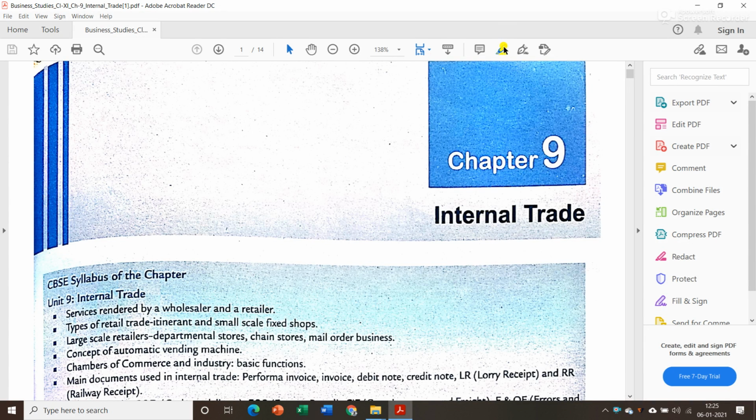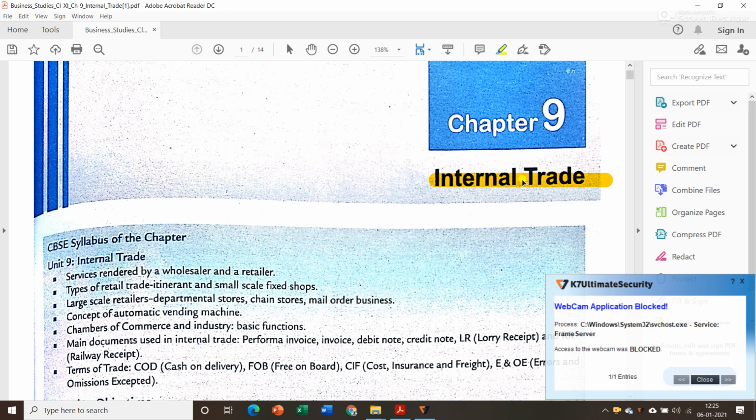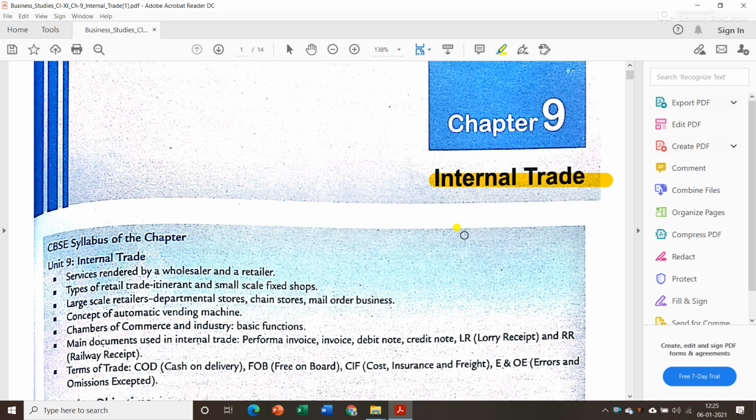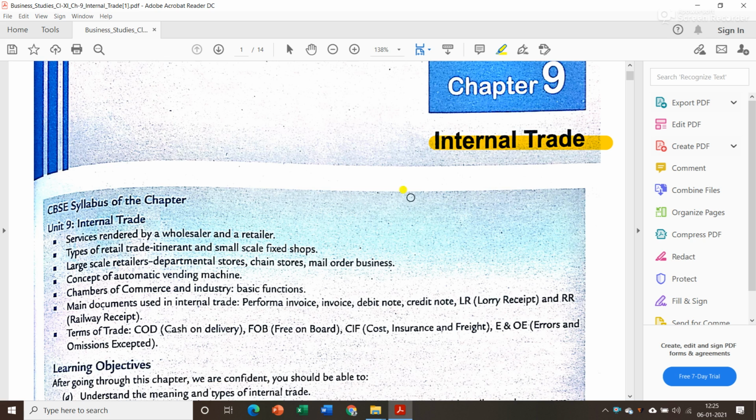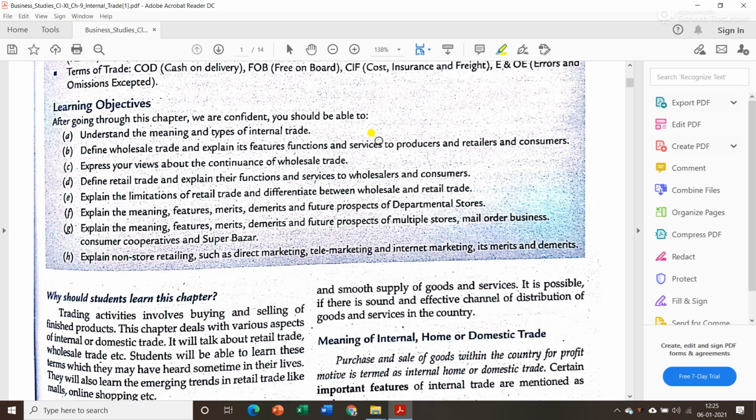Hello students, in this session we will be starting chapter 9 of your business studies, and the name of this chapter is internal trade. Now by the name you can understand that internal means which is inside, inside of the country. So internal trade is nothing but the function or the activity of trading that takes place inside the country. Now when we talk about trade, it is nothing but selling and buying of goods, okay, with the motive of